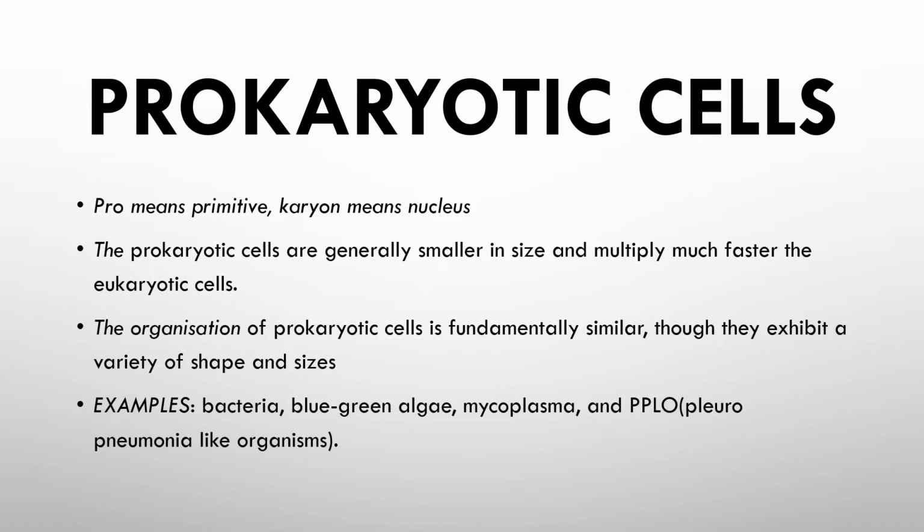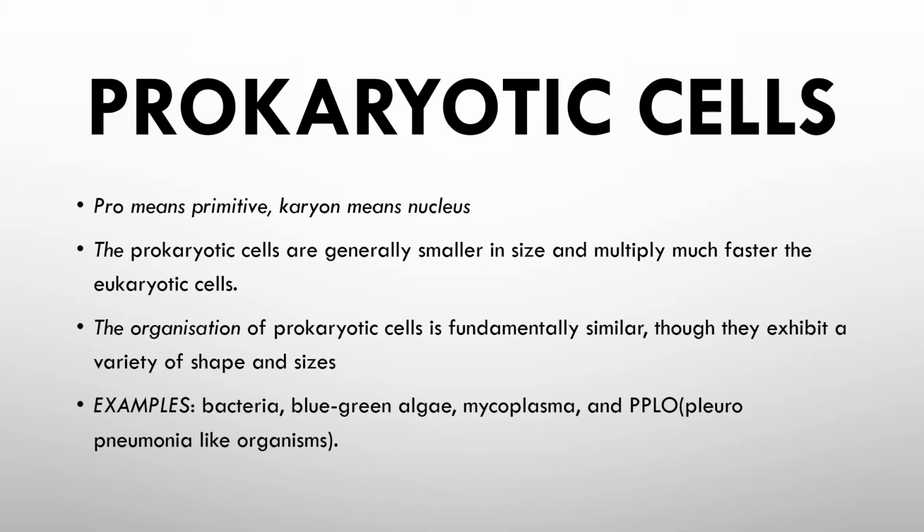The organization of bacteria, blue-green algae, mycoplasma is similar, though they are of different shape and size.